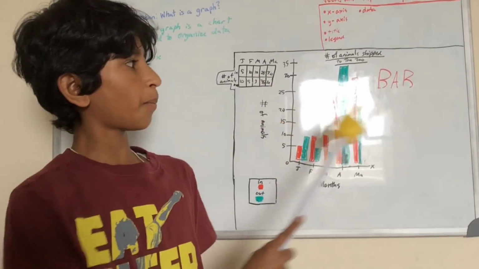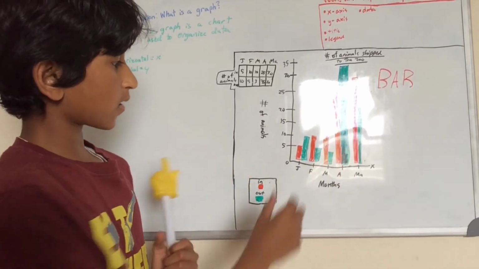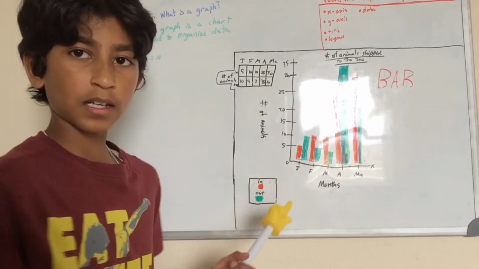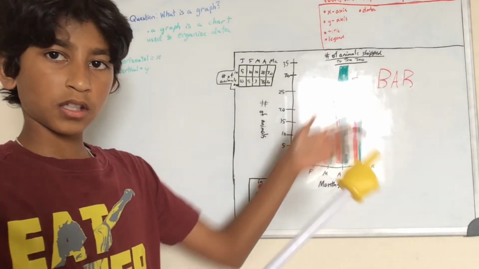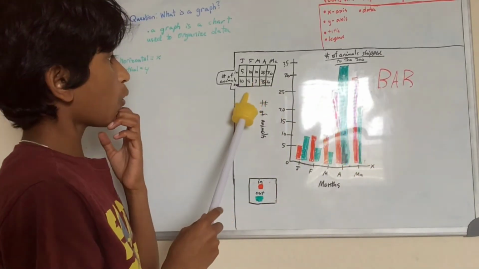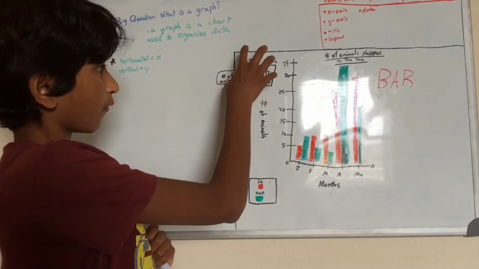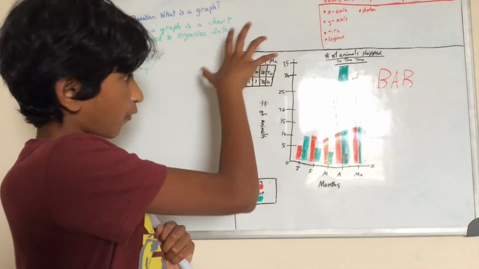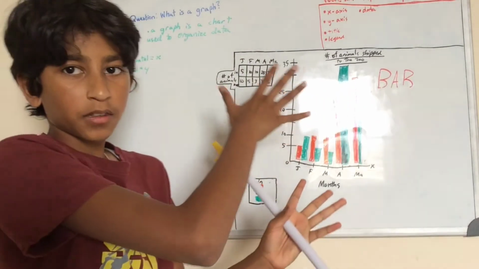Okay, so I finished the bar graph here, and this time it has 2 animals in and animals out. So now what we basically did was converted all the data that we gathered from the data table, and we just plopped it in the graph.